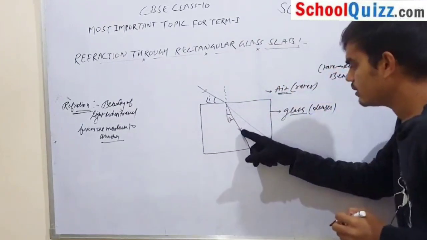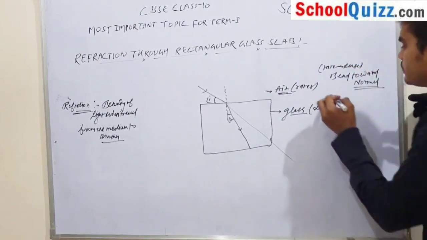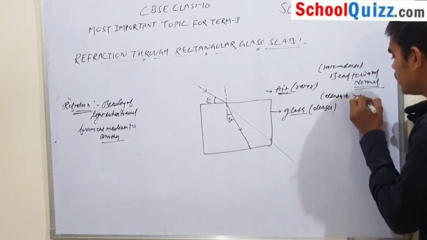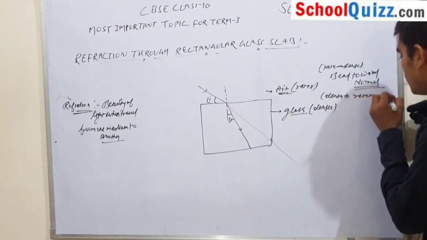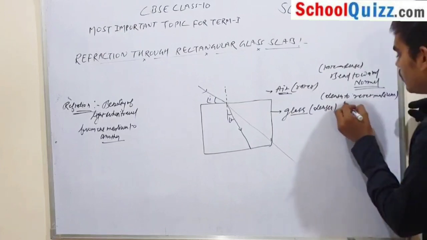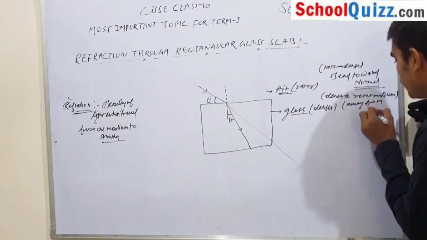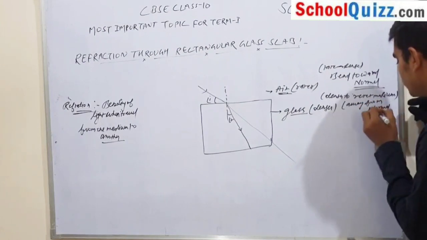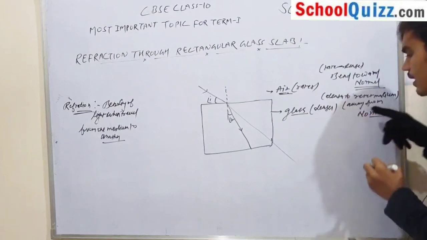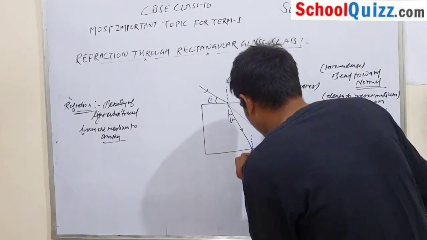Now this is the refracted ray, and when light travels from denser to rarer medium, it bends away from the normal.